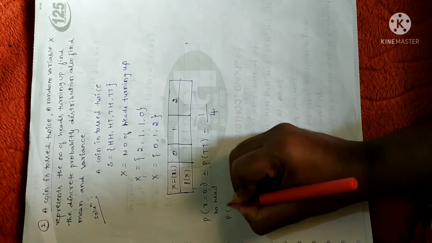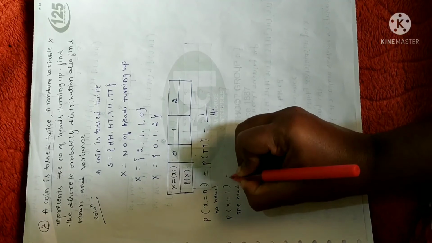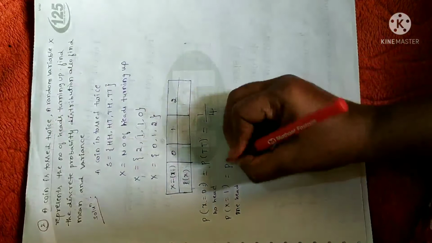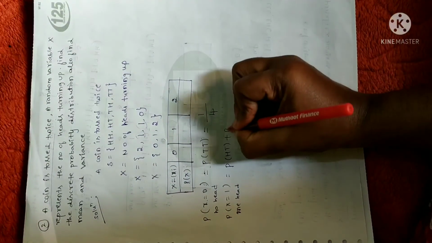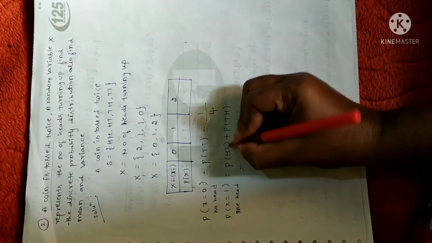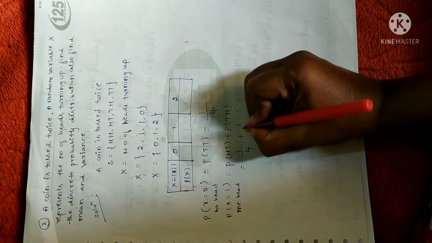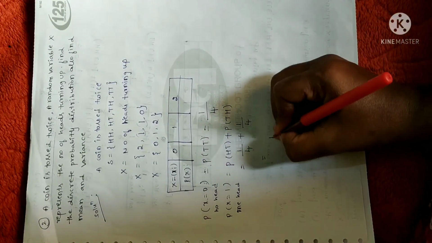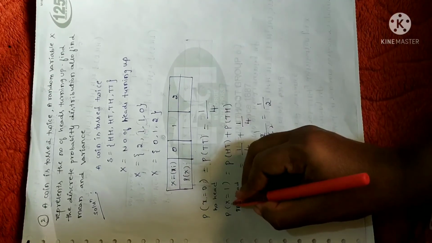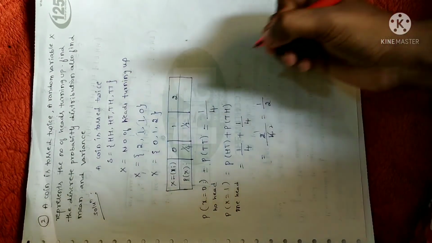Similarly, the probability of x equal to 1. x is 1 is none other than one head. How many events do we have? 2 events, right? That is, the probability of head-tail plus the probability of tail-head. Why? Because in both events we have head only once. The probability of getting head-tail is 1 time out of 4. Similarly, tail-head is 1 time out of 4. When you add, you get 2 by 4, so you will get 1 by 2. Therefore, the probability of x is 1 is 1 by 2. Similarly, the probability of x is 0 is 1 by 4.